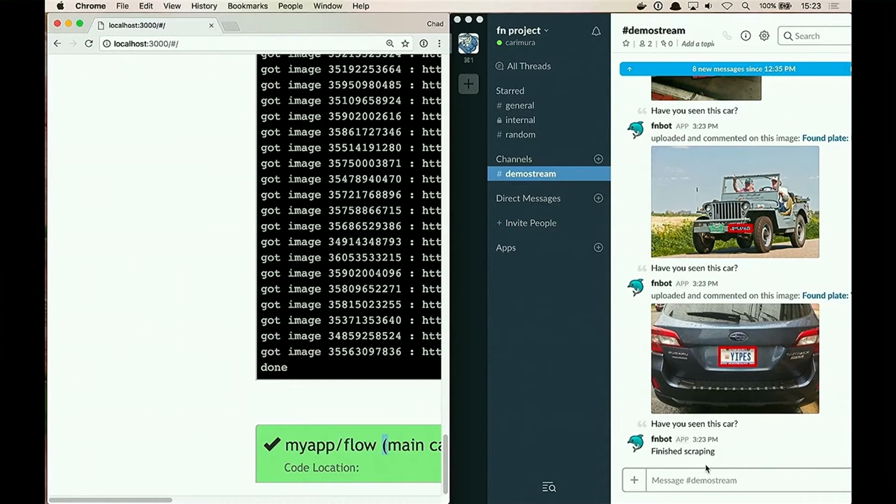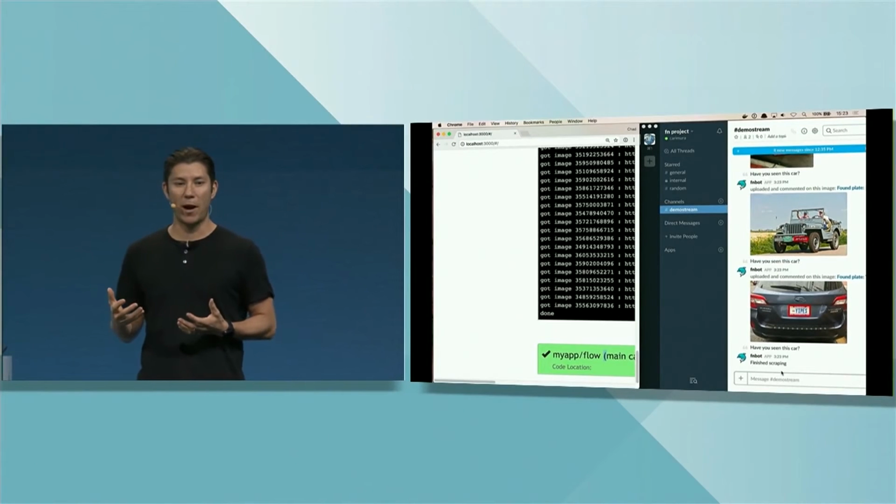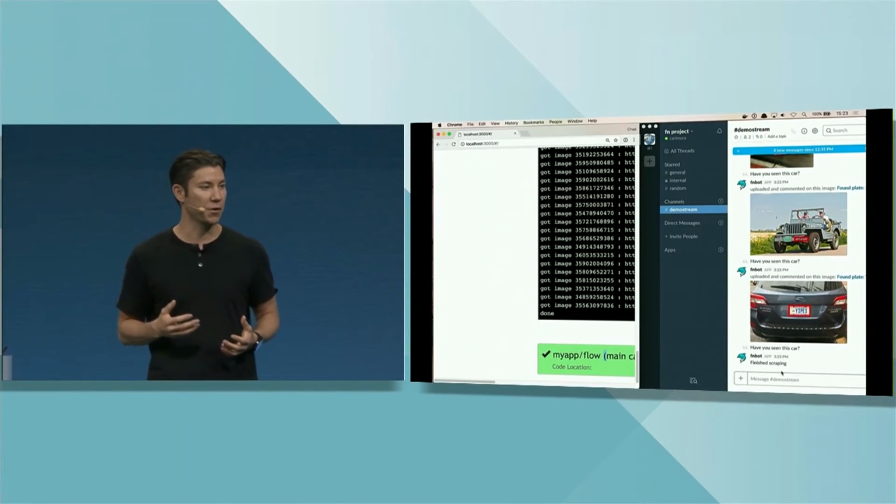So I know this demo is extremely fast, but I hope that you got to see just a sense of how powerful the FN project can be and why we're so excited to announce it to the Java community today. Thank you.